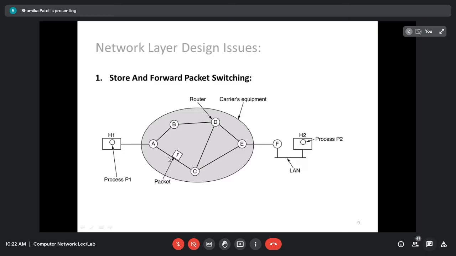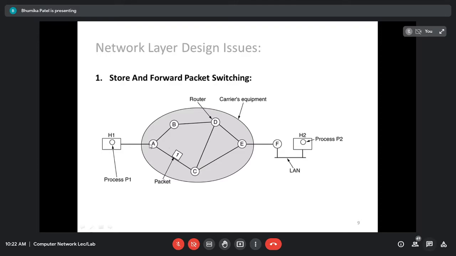It will have its own routing table. Obviously, every router is going to have a routing table, and according to the entries in the routing table, it is going to choose the path. So router A will store the packet until it is fully arrived. It may be possible that multiple packets come to router A. According to the requirement, as I told you during fragmentation, a message may be divided into small packets. So until all the packets arrive, what will the router do? It is going to wait until it is fully arrived, and it is going to perform the checksum verification.